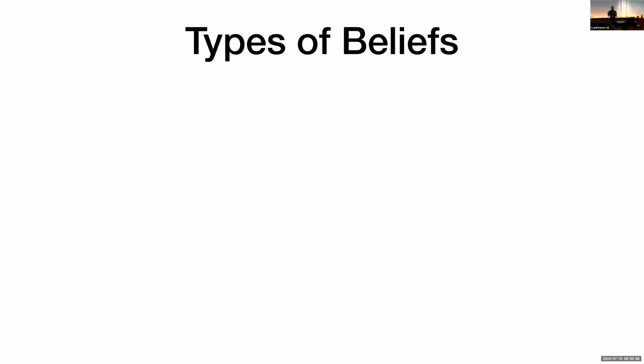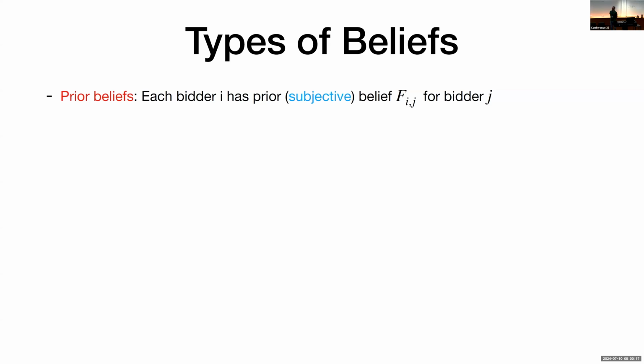And as I mentioned earlier, there are these beliefs that bidders have about others in the auction that help them choose their strategy. So in most of our work, we focus on this idea of a subjective belief, which means that each bidder i believes that the value of a bidder j comes from some distribution F_ij, and this can be different from any bidder to any other, from different perspectives, etc. But it's also worth studying more specific models.